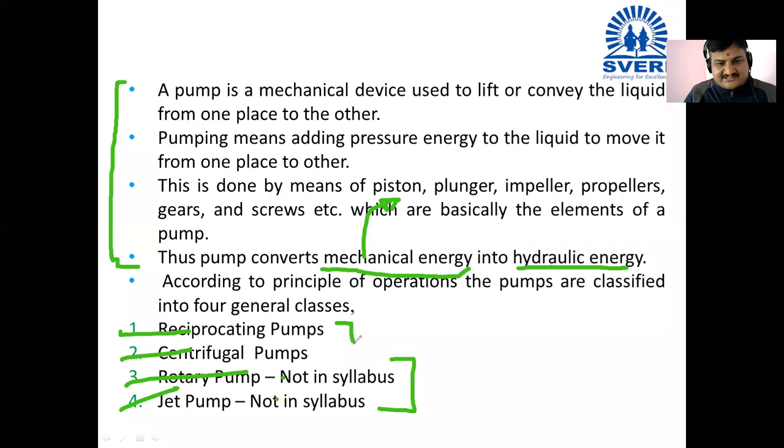So we are going to concentrate on the first 2, reciprocating pump and centrifugal pump. In the next lecture, we will study the classification of pumps, and then reciprocating and centrifugal pump. I think this is enough for today's lecture, introductory part.